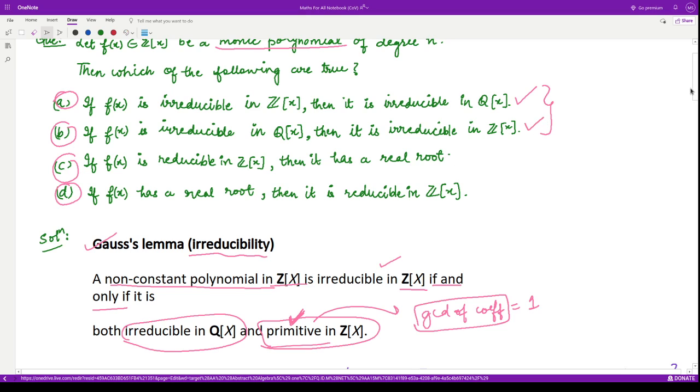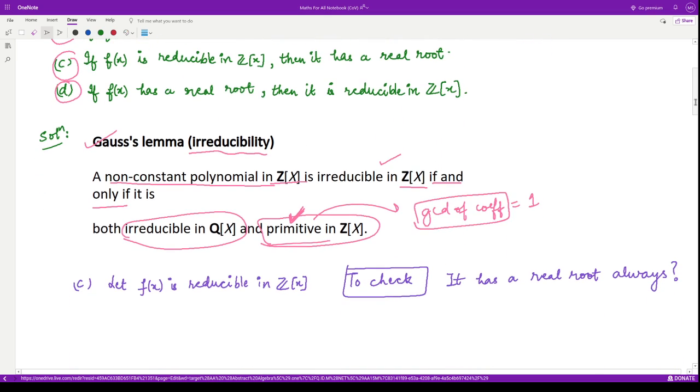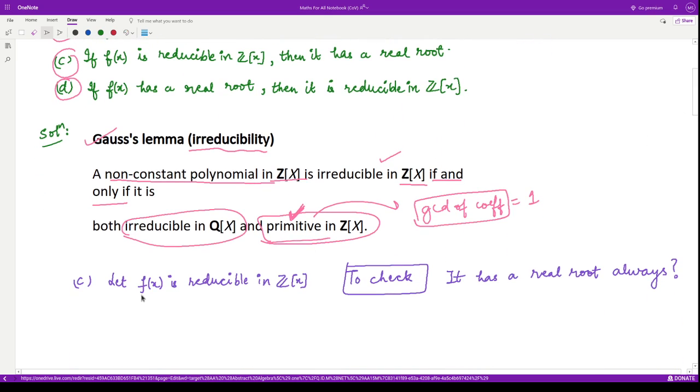Now, let us move on to option number C. They are saying if f(x) is any polynomial which is reducible in this ring of integers, we need to check whether it always has a real root. So how does one start looking for such a thing?